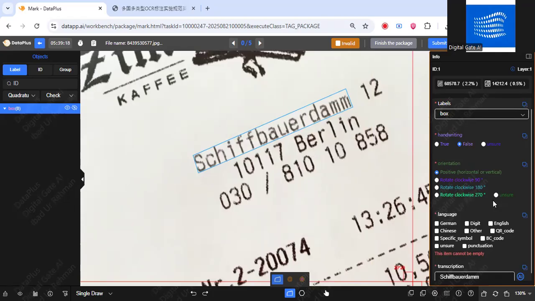And if you are not sure about the angle, you have to mark it unsure. But in this case, the image was fine. We didn't rotate it ourselves. The image was in the correct orientation, so we have just selected the positive one.